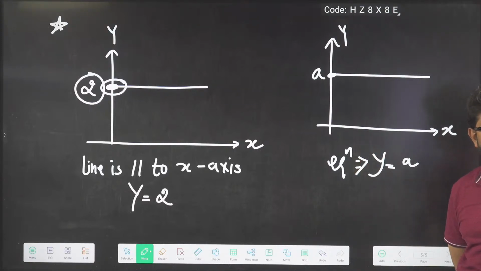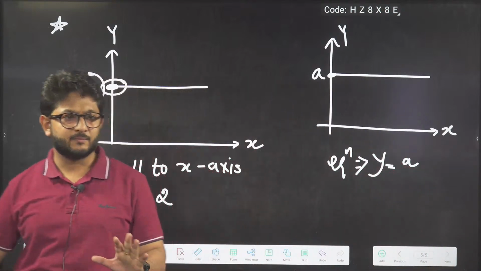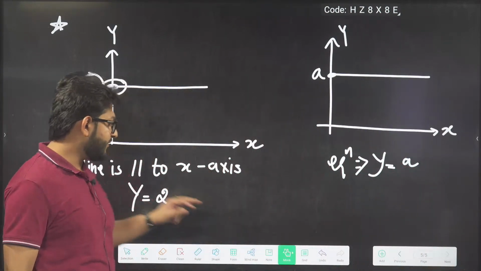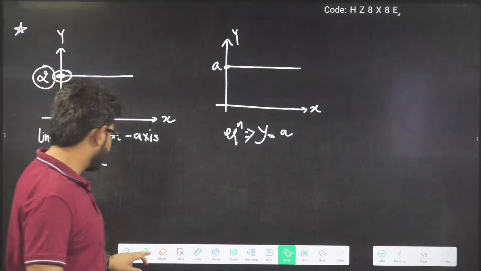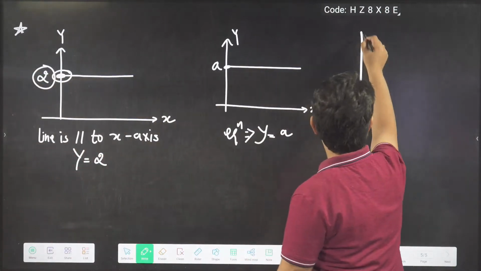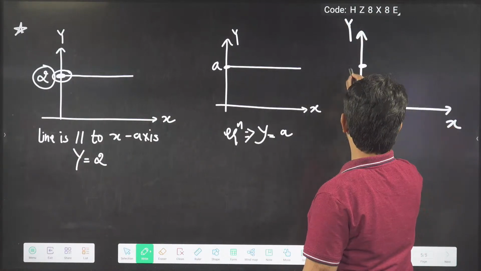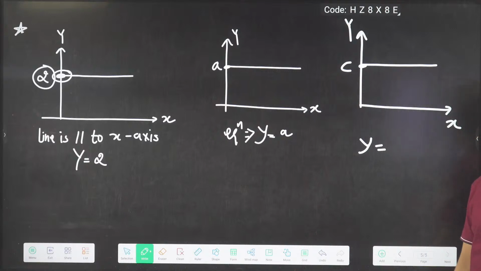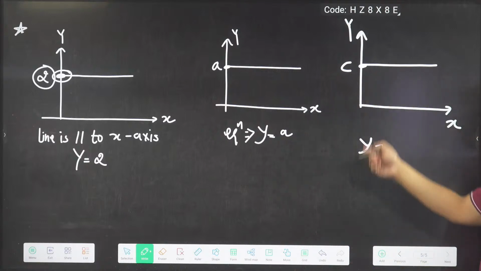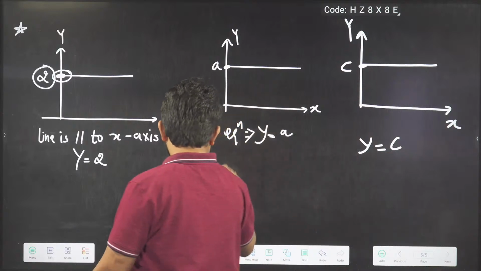Y equal to A, that's it. Simple, very simple. We can just put the values directly. Now let's see one more. This is y, this is x, and this is given as C. What is the equation? Very simple. Y equal to C. Next.